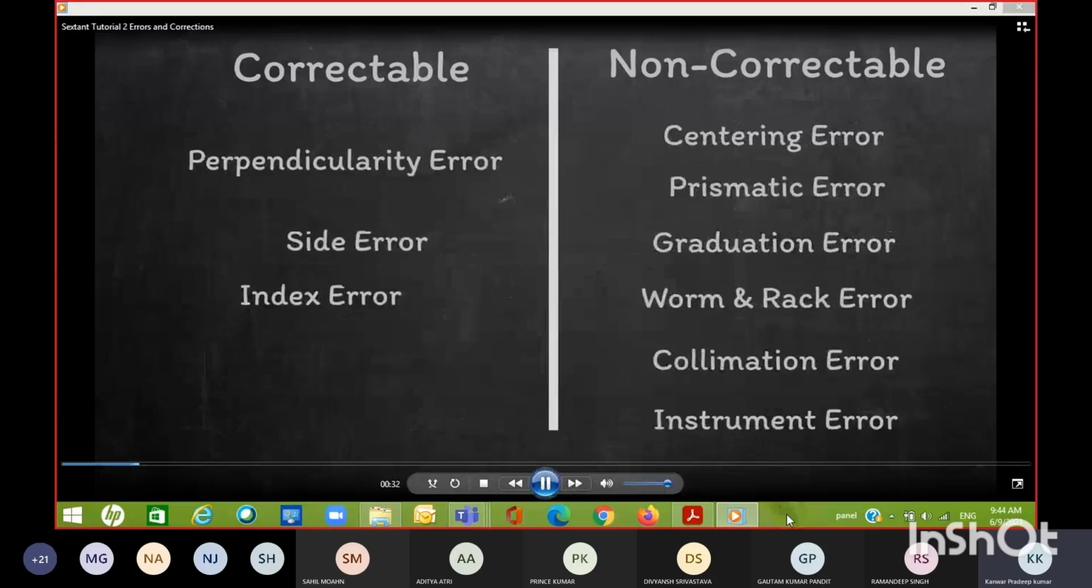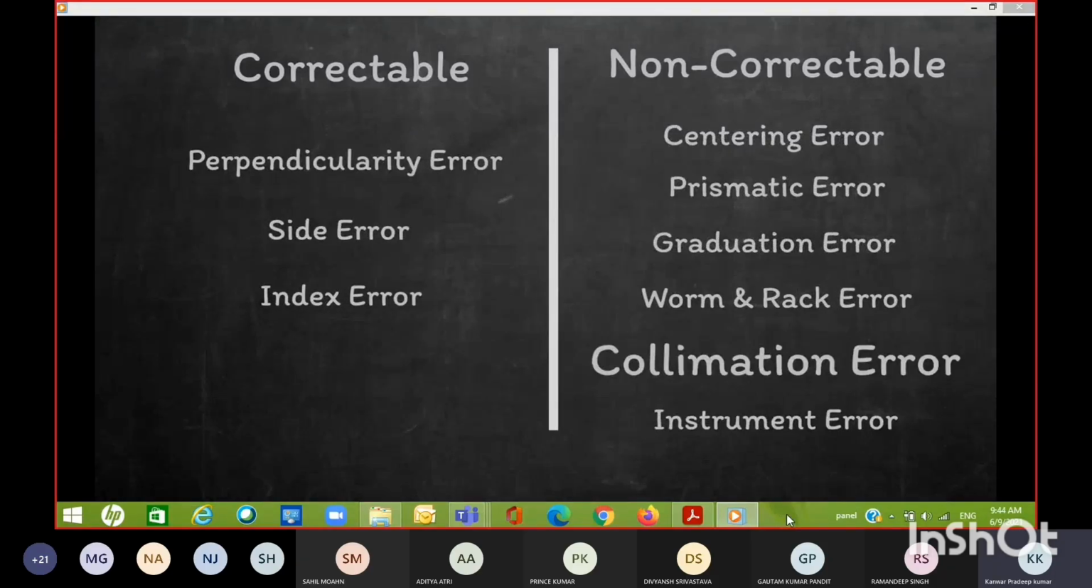One error, collimation, actually used to be correctable, but on modern sextants it's more usual for it to be non-correctable nowadays.